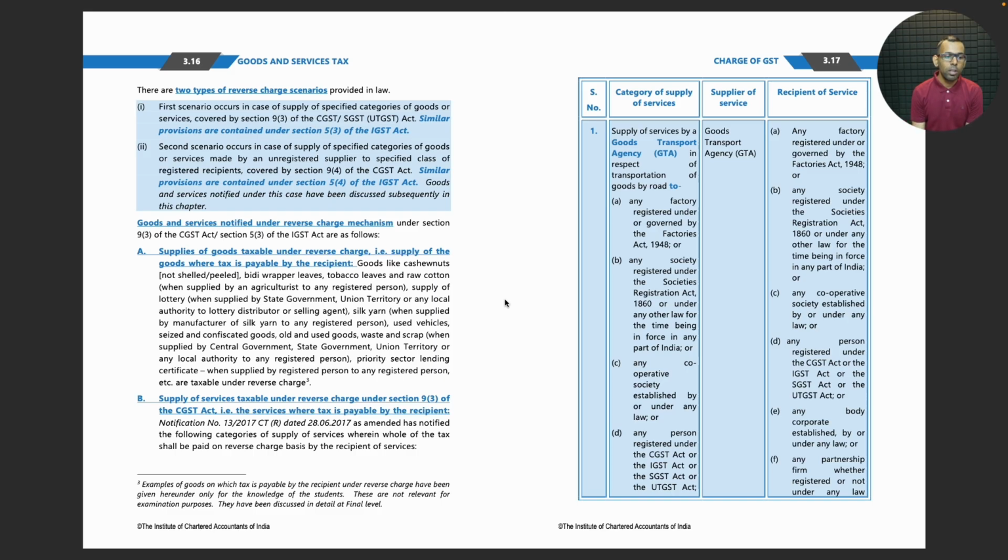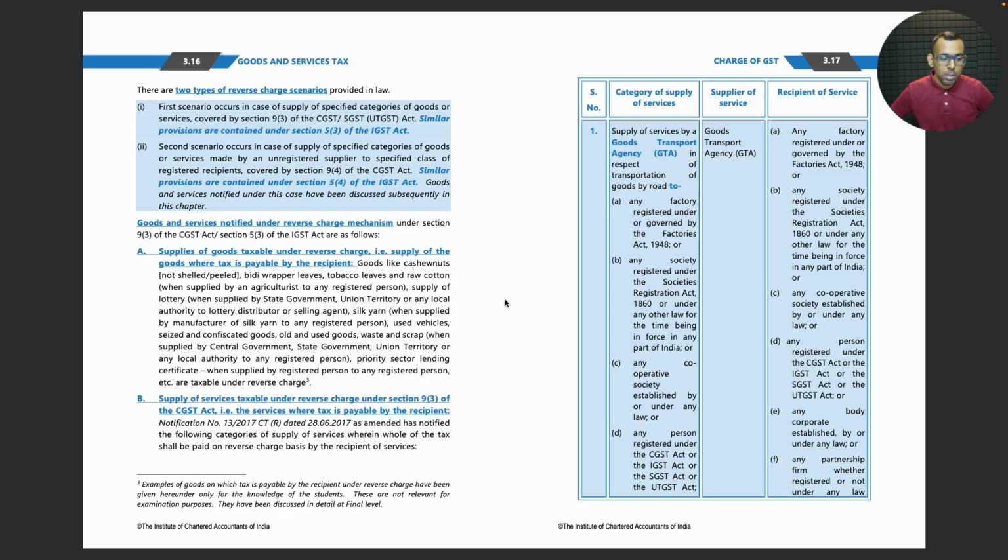Goods and services notified under this case have been discussed subsequently in this chapter. Goods and services notified under reverse charge mechanism under Section 9 subsection 3 of CGST and 5 subsection 3 of IGST. Supplies of goods taxable under reverse charge, that is, supply of goods where tax is payable by the recipient. Goods like cashew nuts, BD wrapper leaves, tobacco leaves, and raw cotton when supplied by an agriculturist to any registered person. Supply of lottery, when supplied by state government, union territory, or any local authority to lottery distributor or selling agent. Silk yarn, when supplied by manufacturer of silk yarn to any registered person.